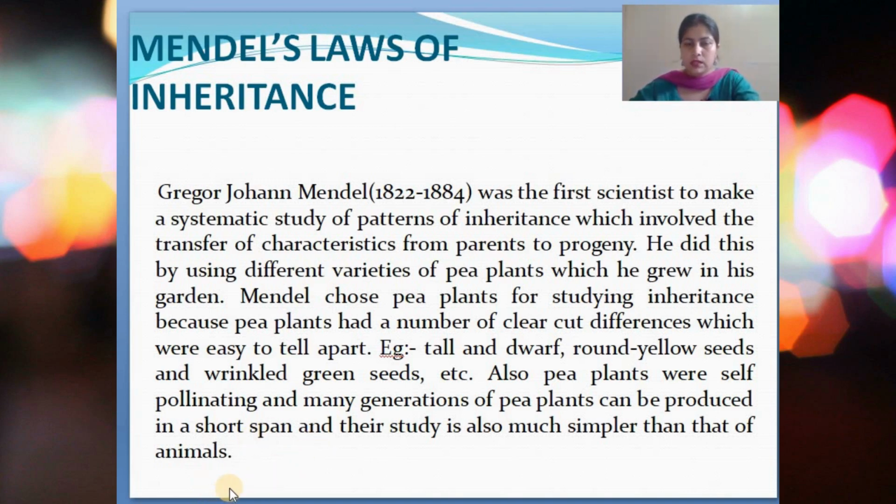And also the study became simpler because within a short span so many things could be done with the pea plants, and that is why studying the different characteristics was very much easier.